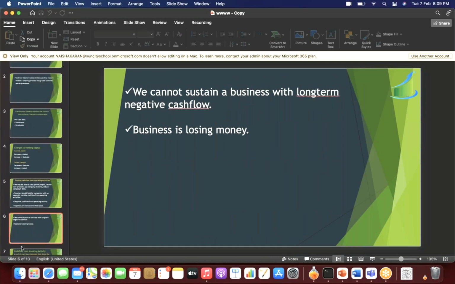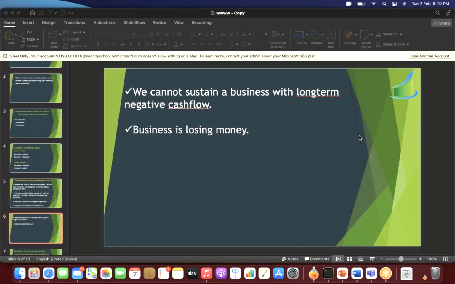As also this. So negative cash flow from operating activity simply tells us business is losing money. So if the business is losing money, it will not be able to survive for a long period of time. Sooner or later, it will lose its patience also, and therefore it will have to wind up the business. That is, it will have to bring the business down. So to invest in such companies is very risky for us unless we are ready to take such risks.